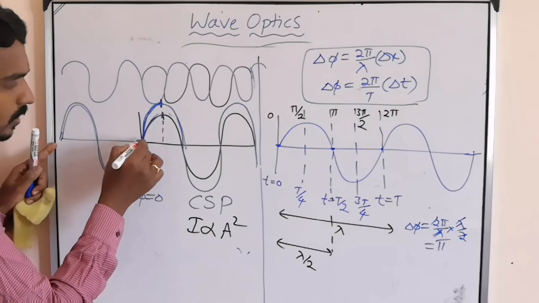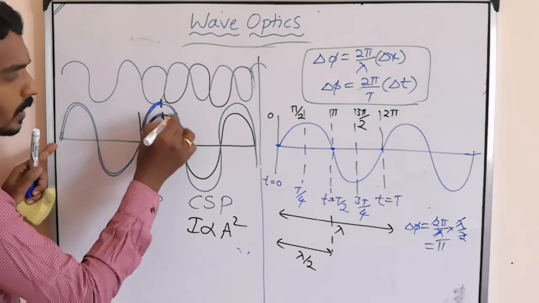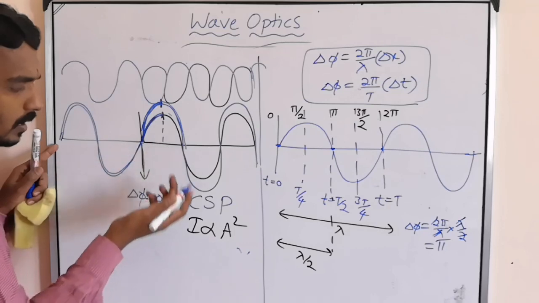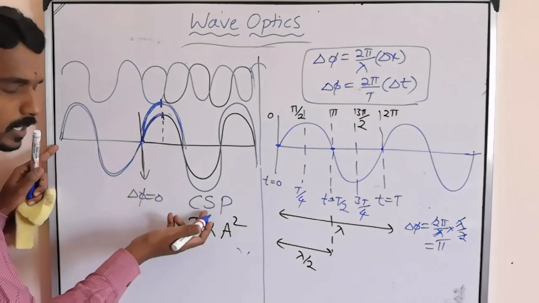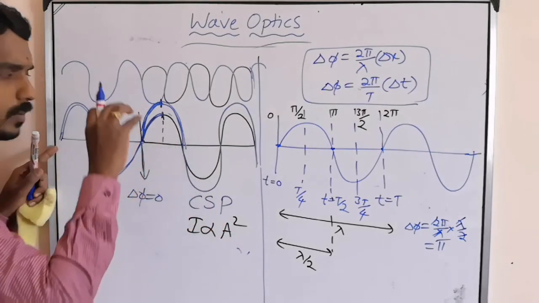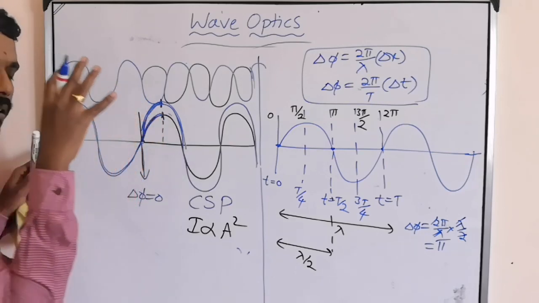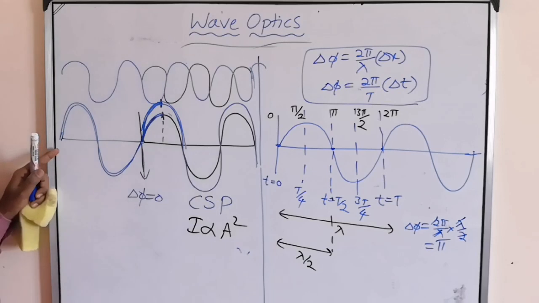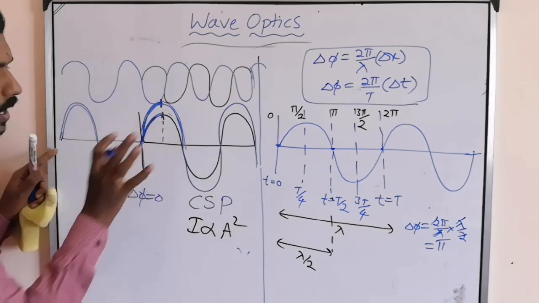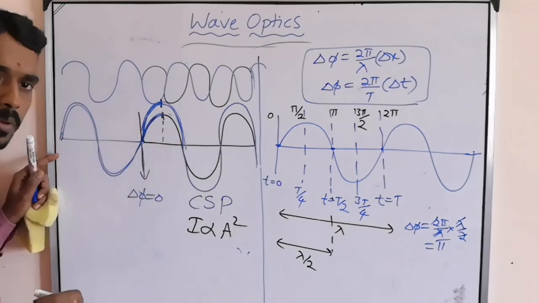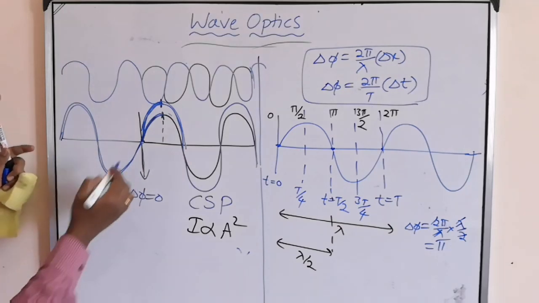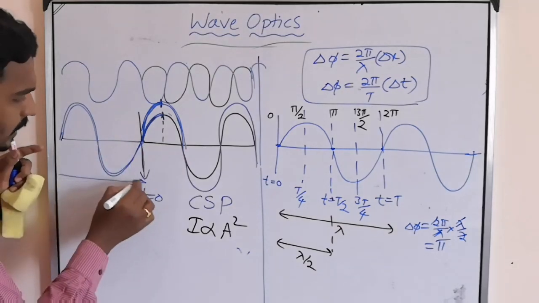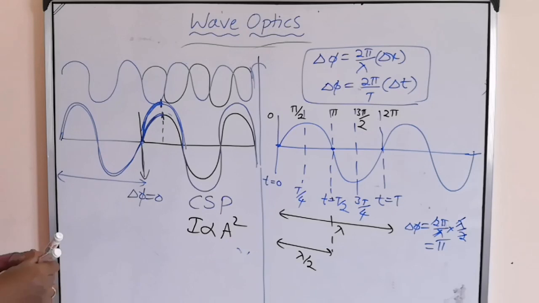Here, both are superposing such that what kind of superposition takes place? Constructive superposition. Positive pulse imposing on positive, negative one imposing on negative. So again constructive superposition, but in this case there is a linear separation between the two waves. They are not starting from the same position.